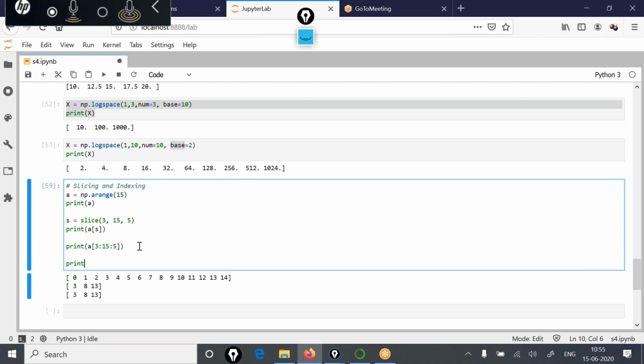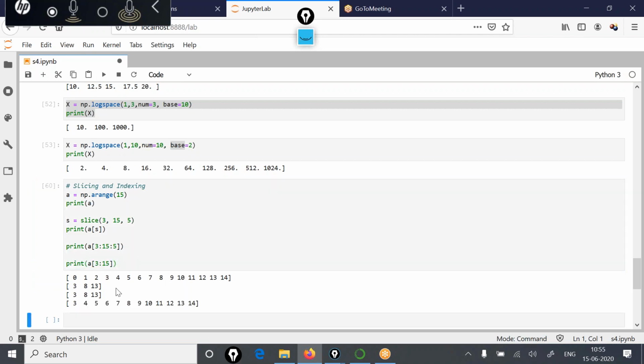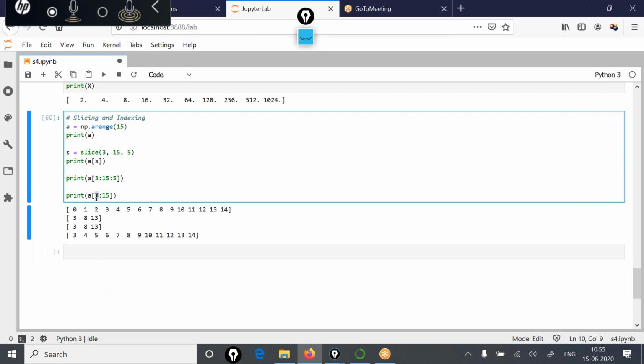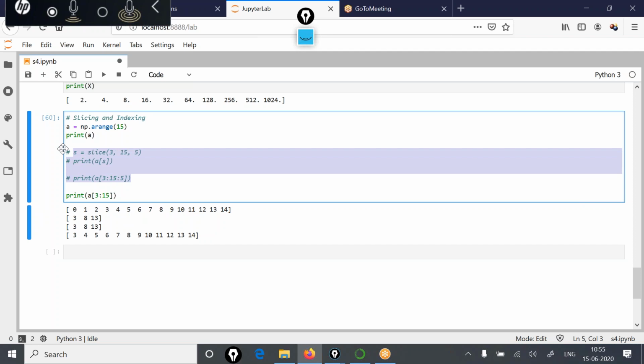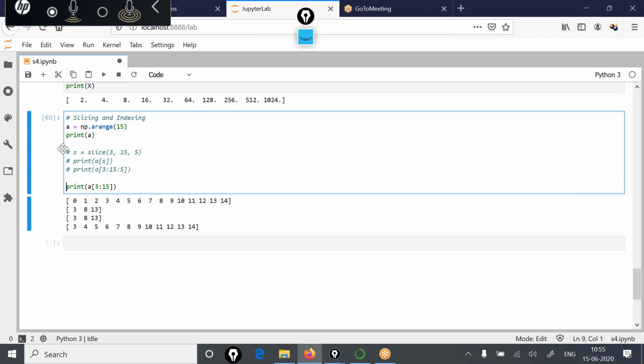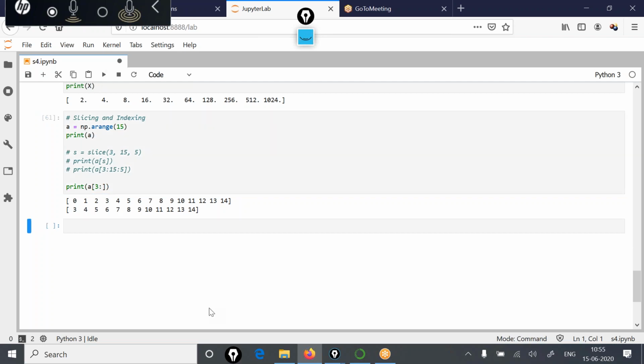If you write print a 3, 15, that will also have this effect, starting from third index going up to 14th index, and all the values would be displayed. Let me make these statements comment. And another way of using slicing: I think you have studied this in the lecture on lists also, how slicing can be done on a list. On NumPy arrays also, slicing happens in the same way.